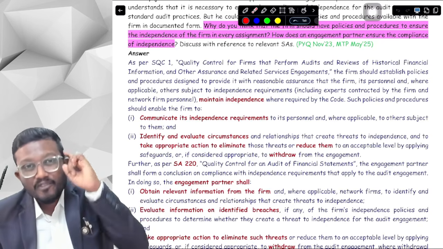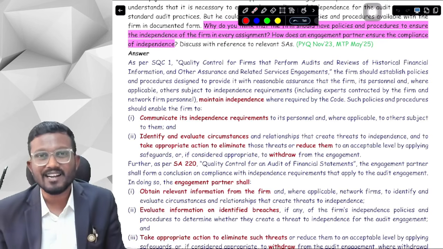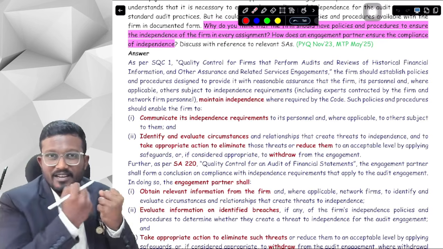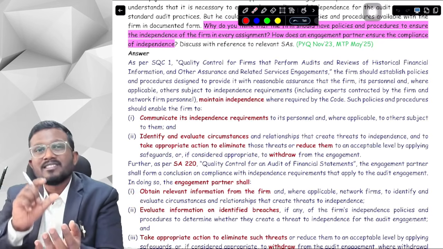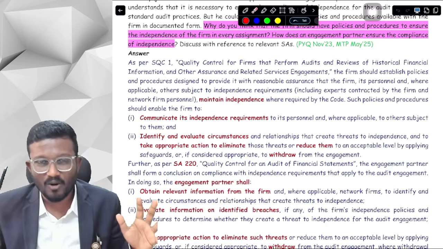So this is the mind that we have applied. These are the efforts that we are taking in building each and everything that we are doing for you guys for CA final audit. So this is the approach, the study pattern. First of all, we will be studying from the handwritten notes. The same concept we will be studying from the concept book, and for the same concepts, all the questions we will be doing from the question bank, which is color coded, as you can see from the screen.